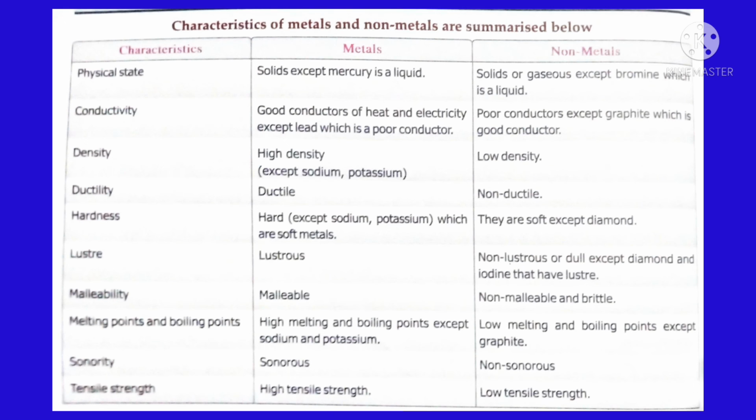Now you are going to study the different characteristic features of metals and non-metals. We have discussed all these properties. This is the homework for you. Write down all these in your copy and learn them.